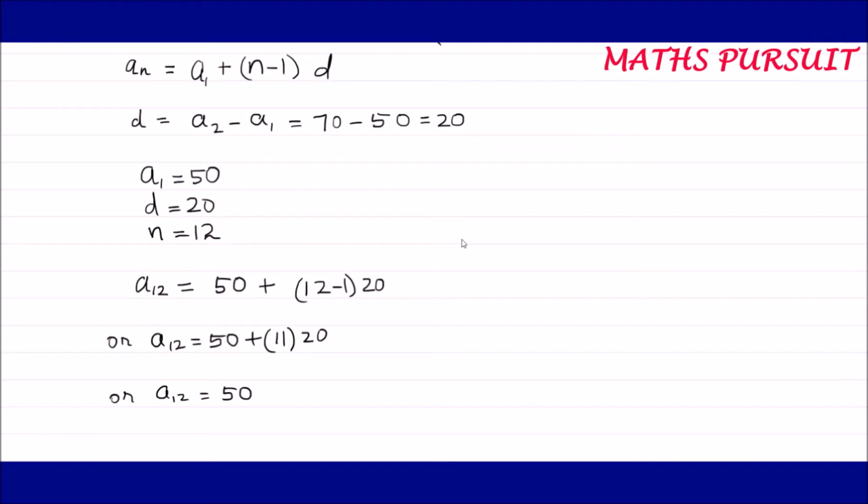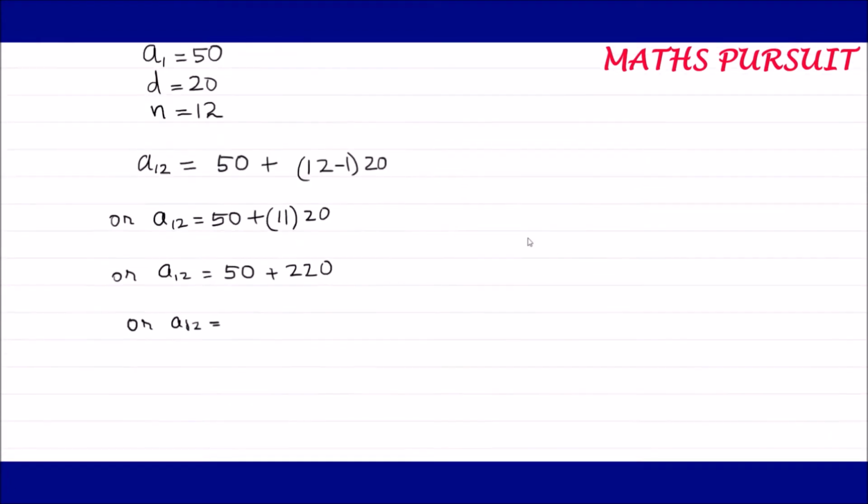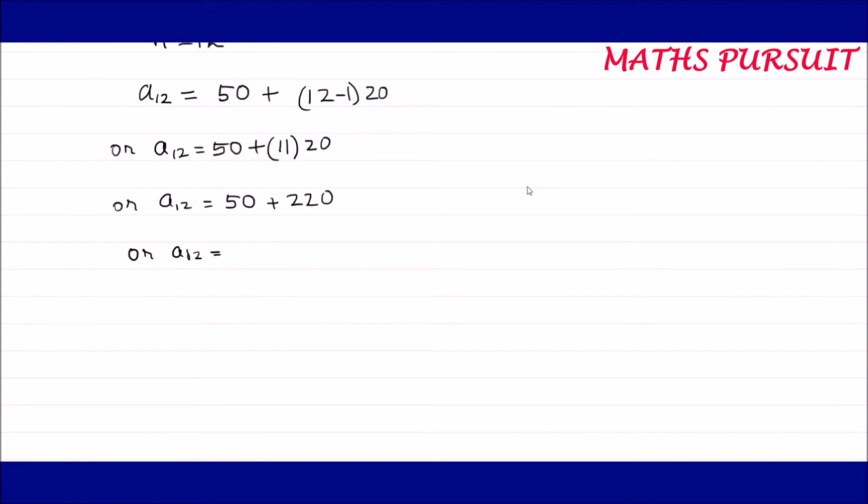So a12 is equal to 50 plus 11 into 20. That means I can write 220. Or I can write a12 is equal to 50 plus 220, that comes to 270. So guys, we got the value of a12 as 270. So let's keep this thing in our mind.